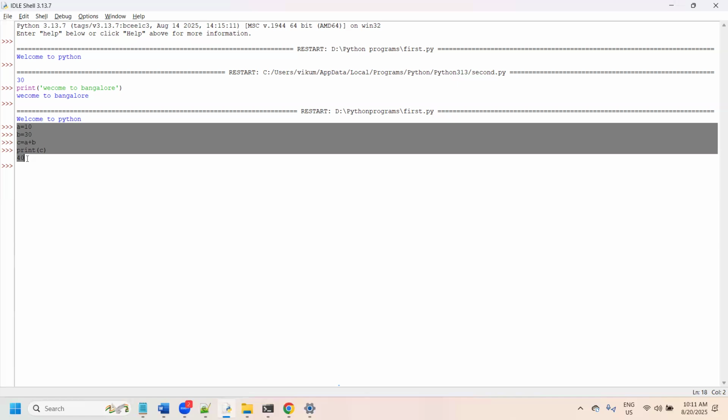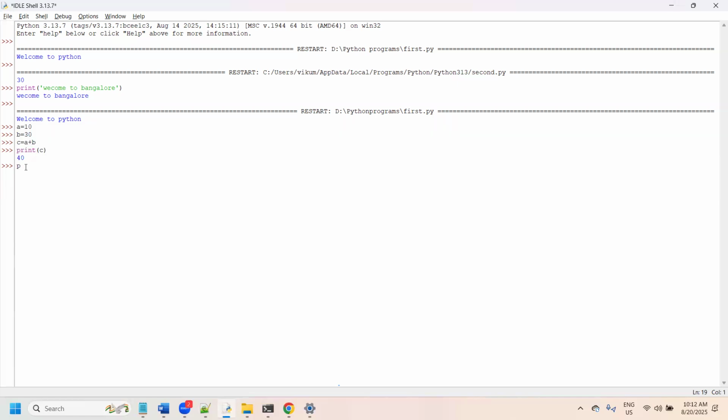Once you create any program, or even if you are trying to do any operations on the command prompt or wherever it is, assume that now I'm going to run capital PRINT instead of print. In this case you will get an exception, which is a common procedure in every programming language.